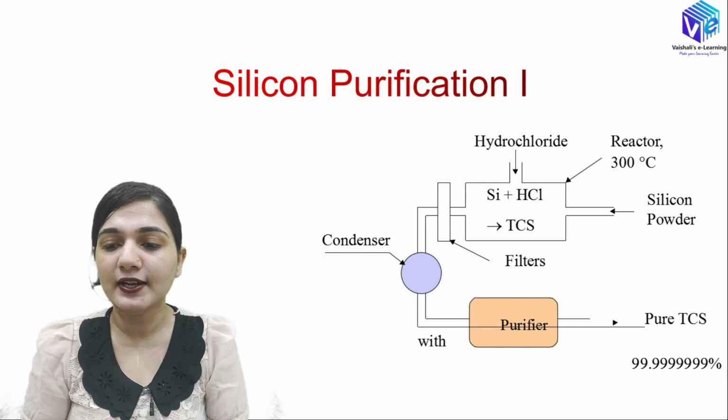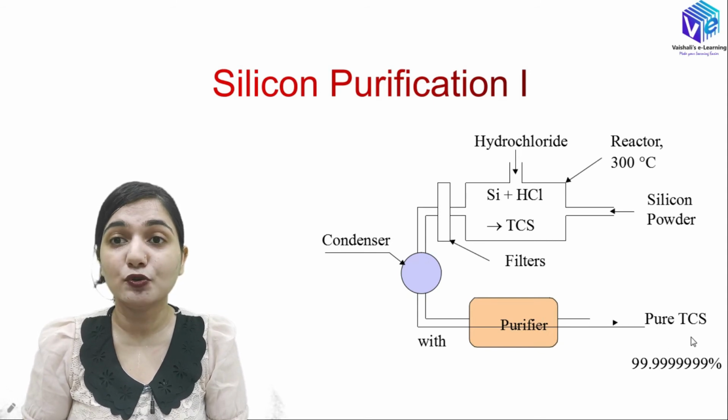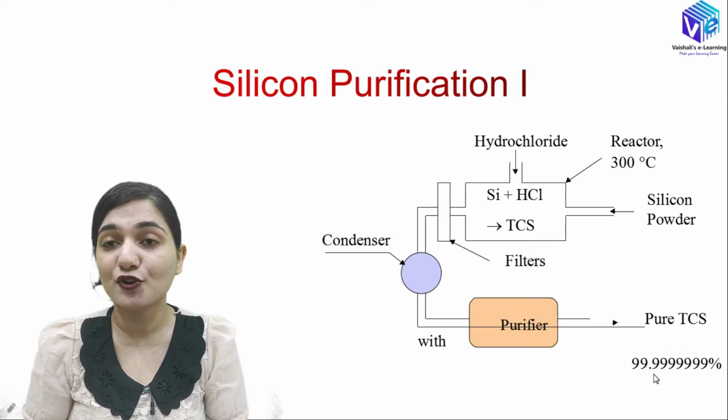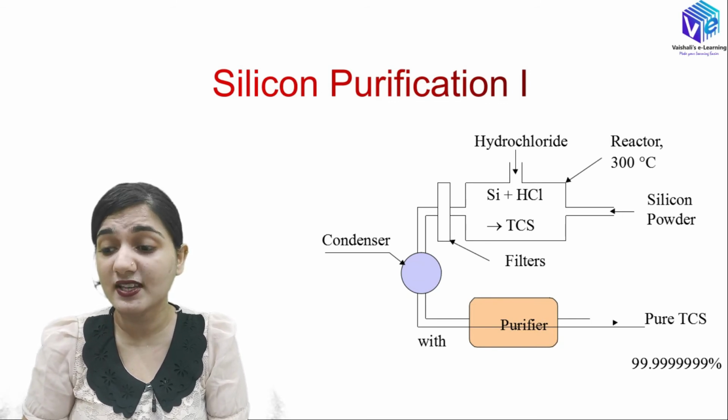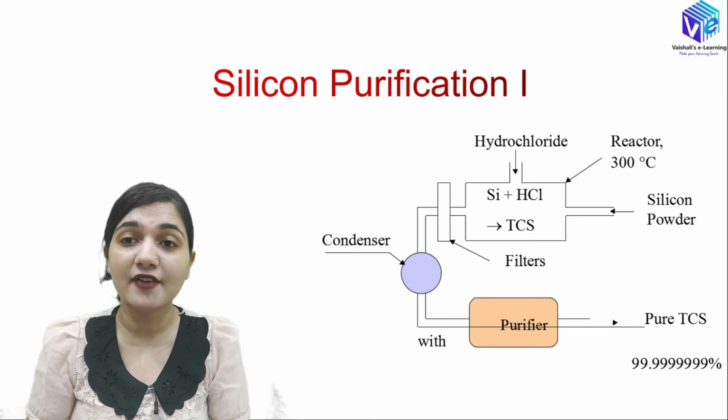So what I will be doing, I will be sending it to the condenser and then the vaporizer. This is how we will be having the purified trichlorosilane, with a purity of 99.999999%. So you can see how much purity we have achieved.